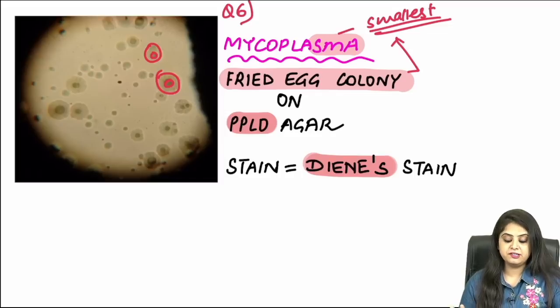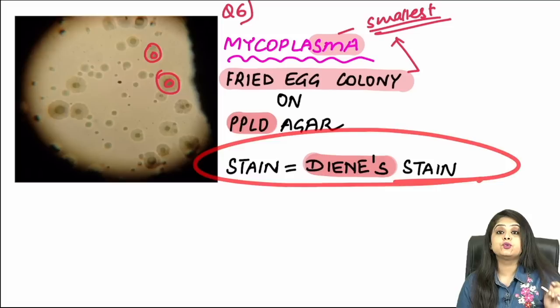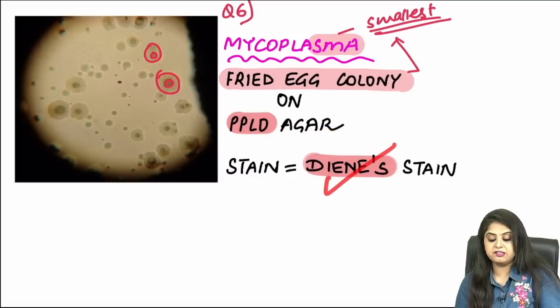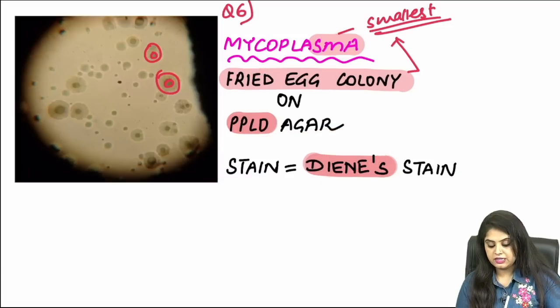And the second homework is that you will tell me which is the bacteria which shows you Dienes phenomenon, because for Mycoplasma you have Dienes stain. Moving on to the next one, question 7.